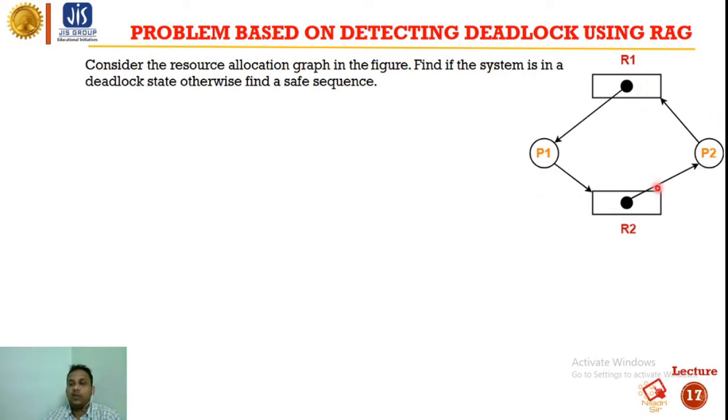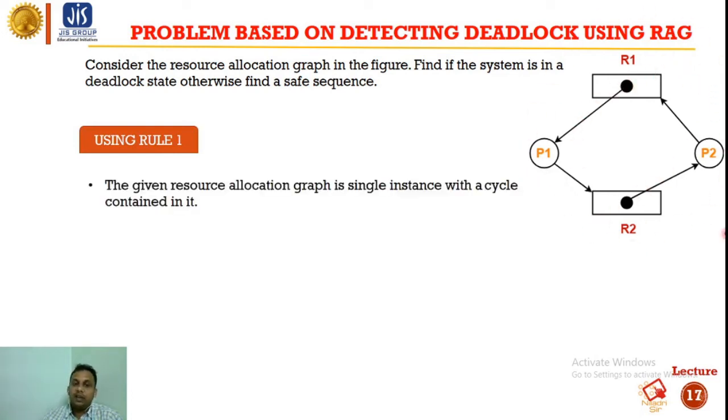All the resources R1 and R2 have a single instance, so we can use rule 1. We can see that there is a cycle formed. This is a cycle. So the given resource allocation graph with single instances contains a cycle, and we can say that the system is in a deadlock state.